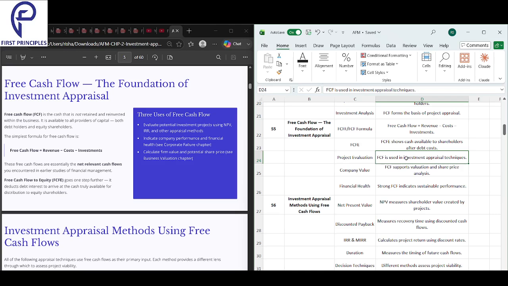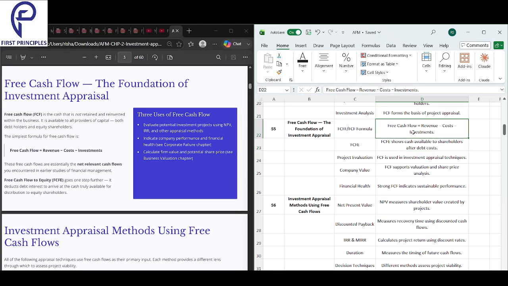Project evaluation: free cash flow helps us to understand whether we should do a project or not. What do we do? We discount the free cash flows. What is FCFE? FCFE basically tells us that after paying all the debt holders, how much money we have left for the equity shareholders.